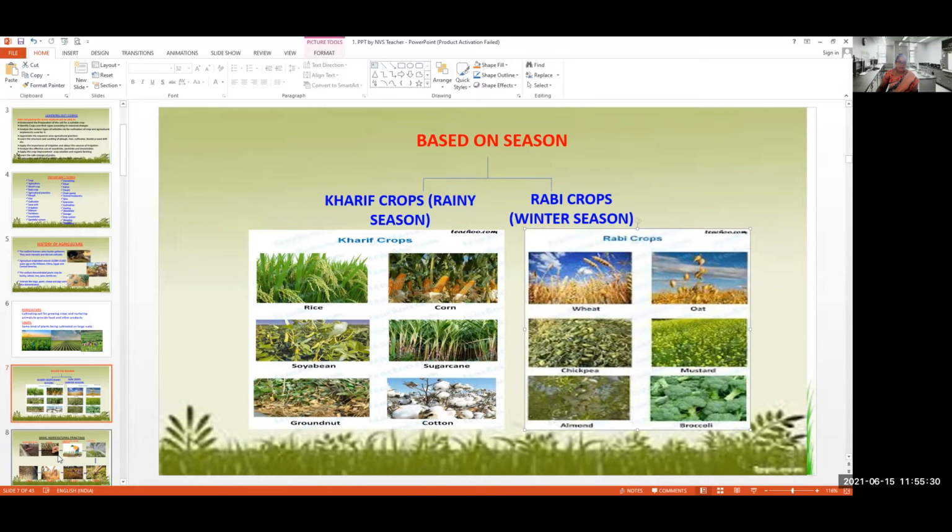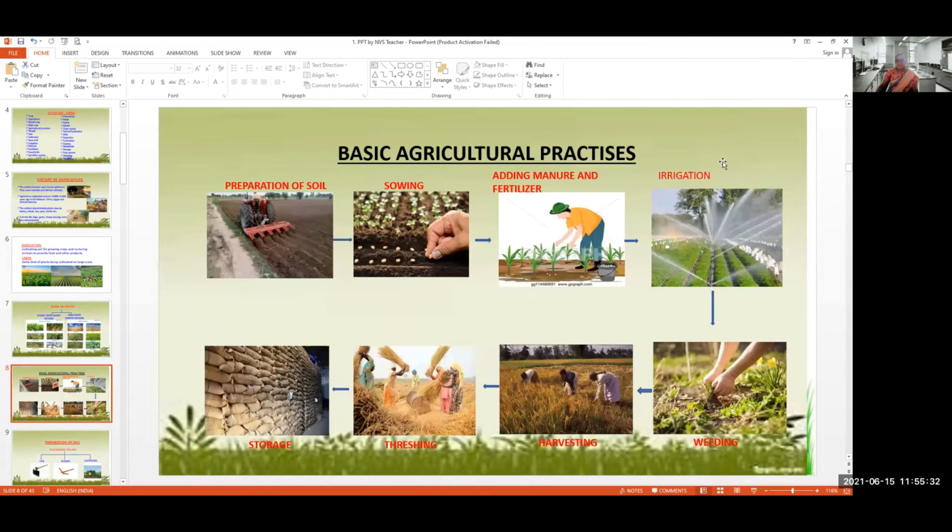Next, about basic agricultural practices. What is the first step? Think about it this way: how does your favorite food come to your plate? You ask your mother, I want puri, I want chapati, like that.